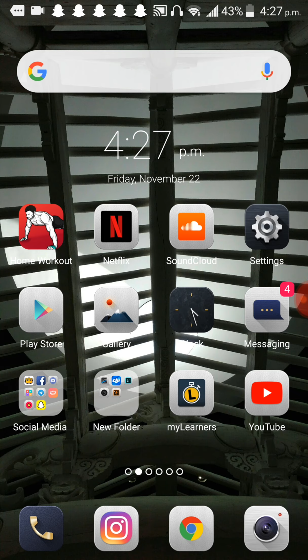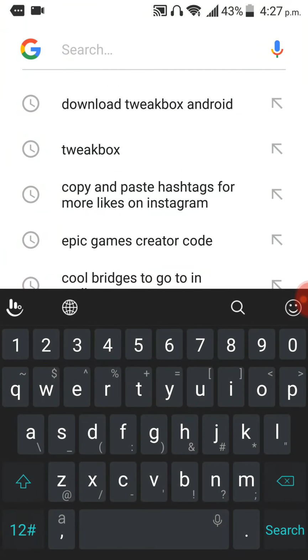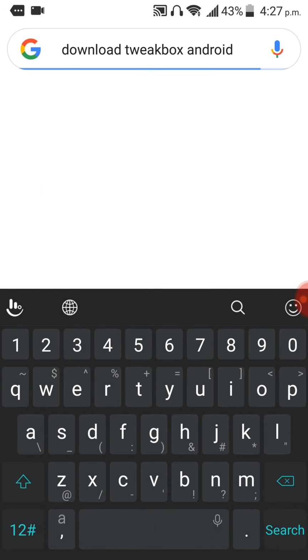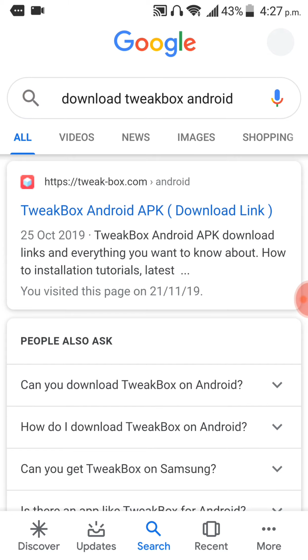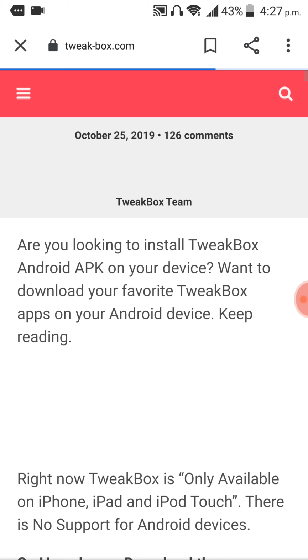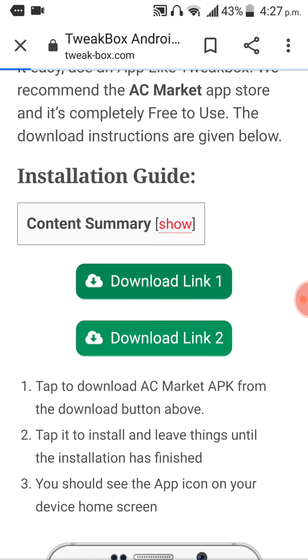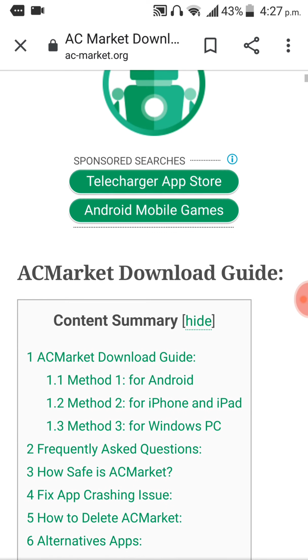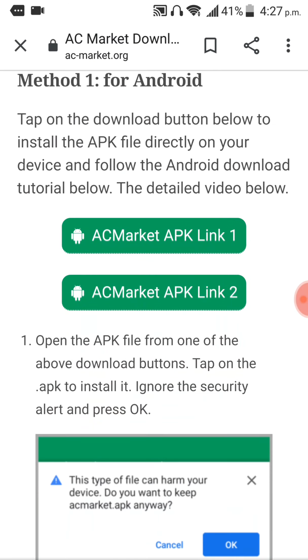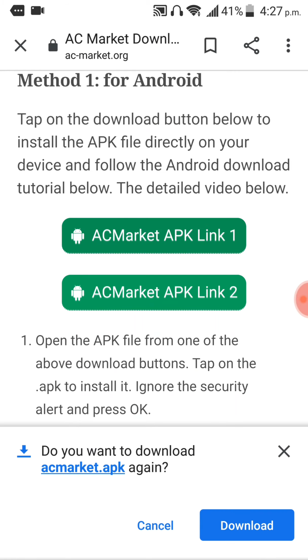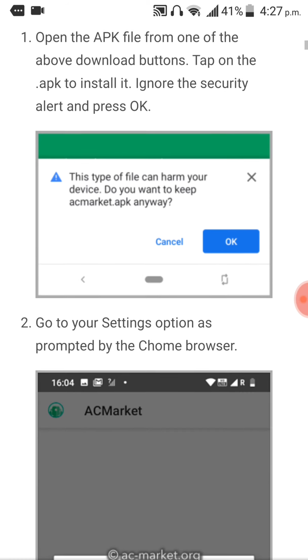If you used to use iOS, you actually know what this app is, Tweakbox. And yeah, okay, we're just going to go ahead and download it. I'm going to put the link in the description so it's much easier for you guys. So just go method 1 and then just go download. I'm not going to hit download because I've already downloaded it, so I'm going to go ahead and hit cancel.